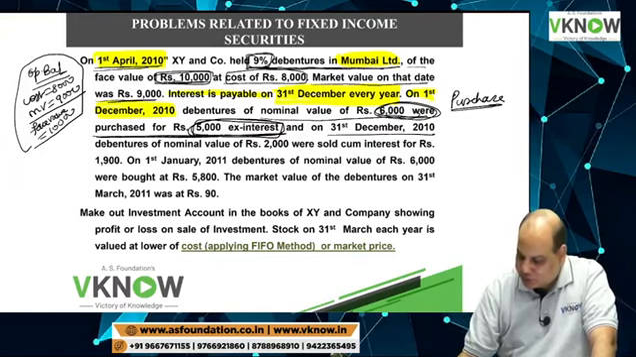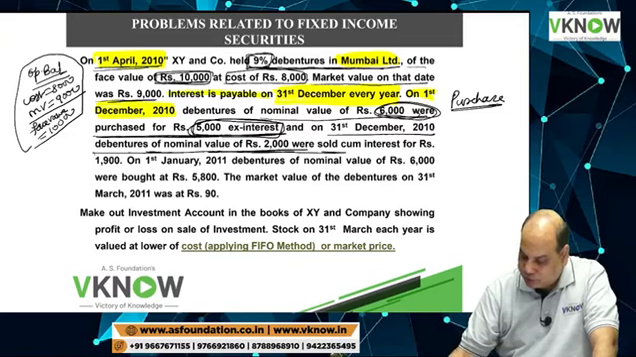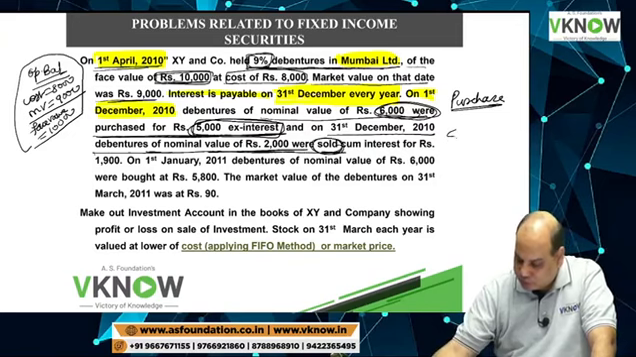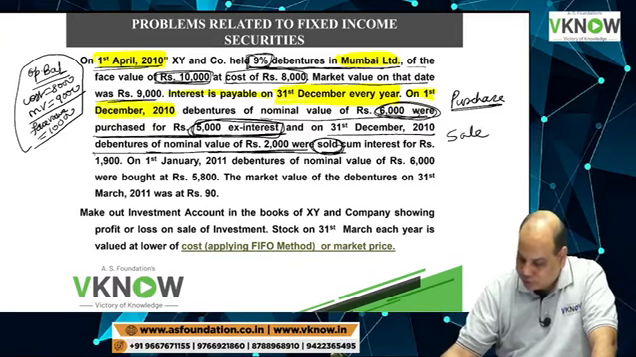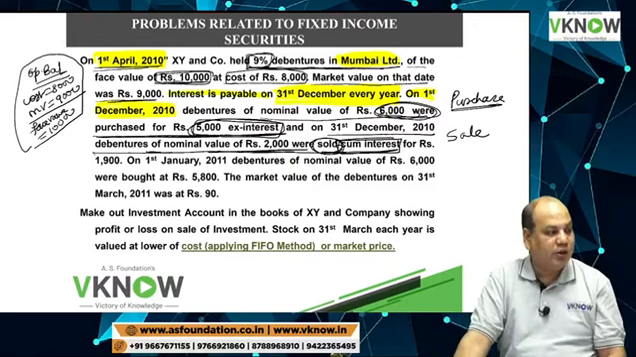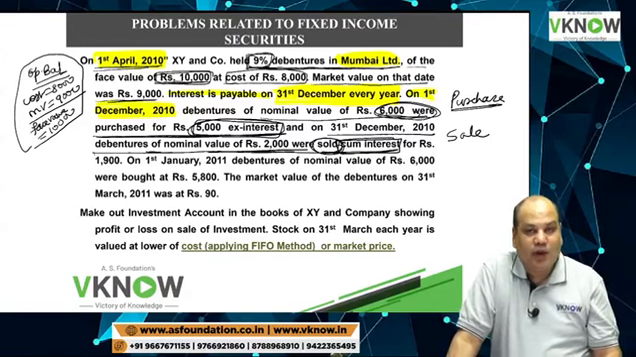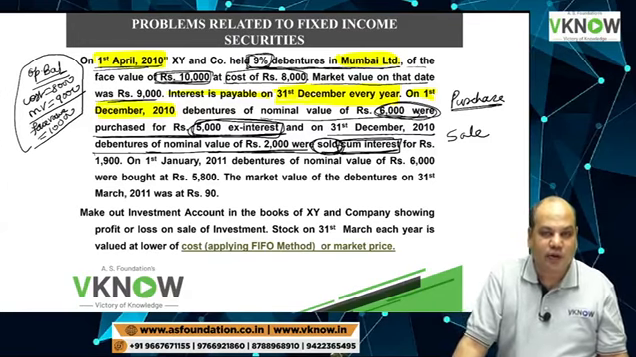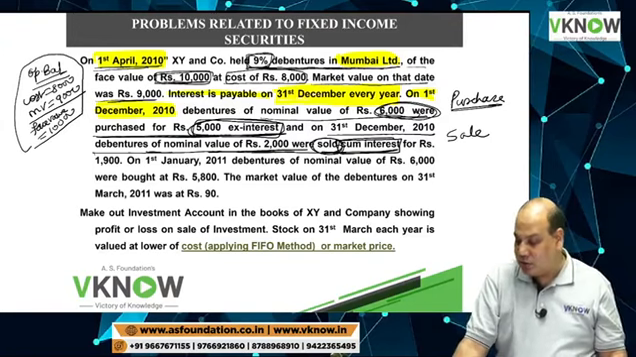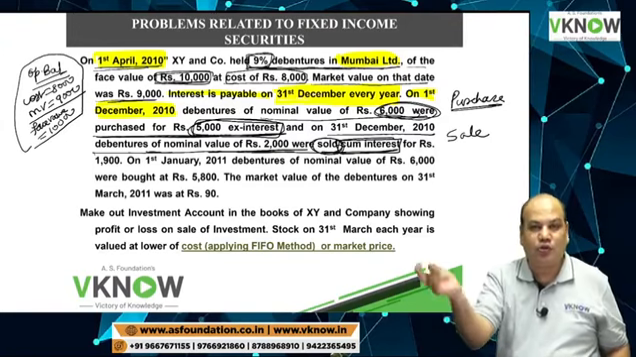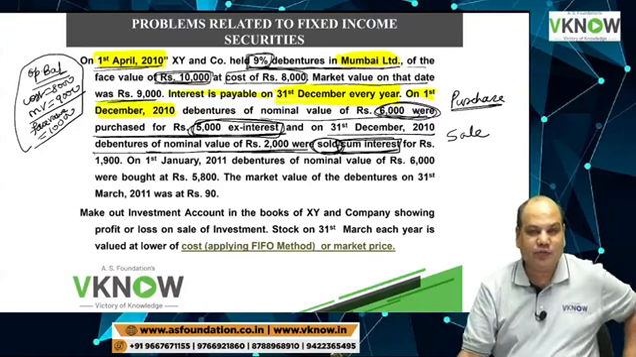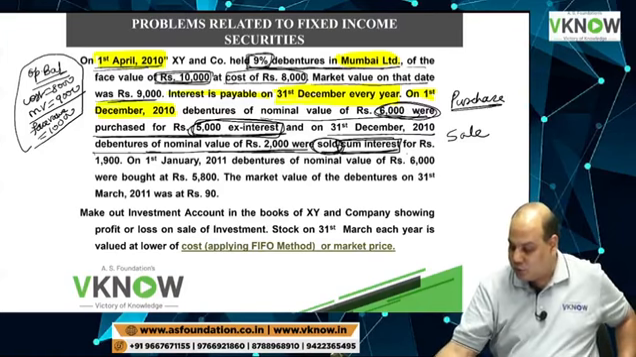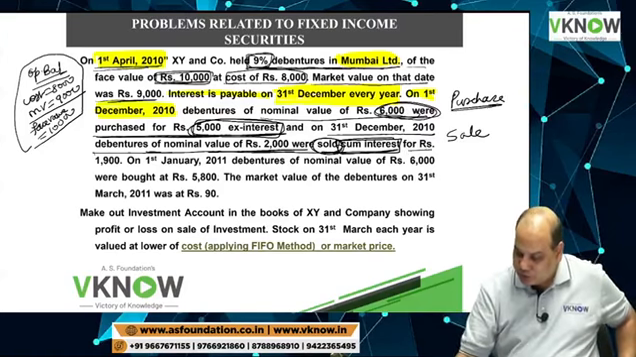And on 31st December, debenture of nominal value of 2,000 were sold. There is a sale transaction also. Sale is on cum interest basis. Cum interest basis means the buyer will pay interest to the seller. Cum interest price means the buyer will pay interest to the seller and the interest is already included in the price. Interest is already included in the price for rupees 1,900.